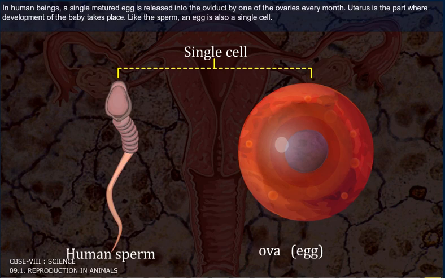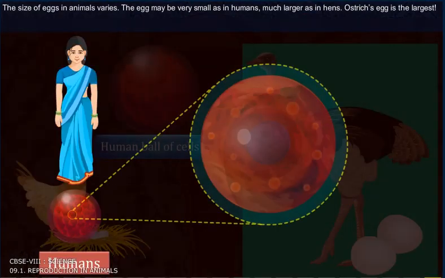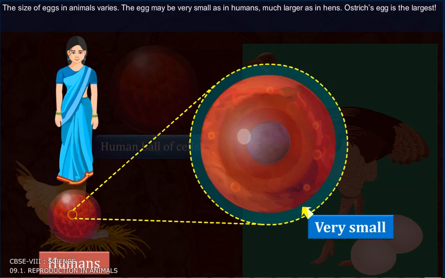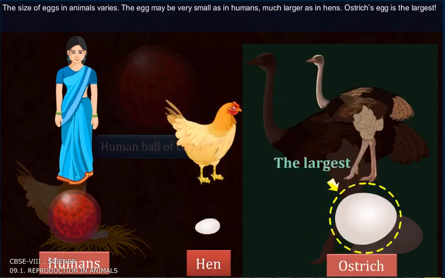Like the sperm, an egg is also a single cell. The size of eggs in animals varies. The egg may be very small as in humans, but larger as in hens. The ostrich egg is the largest.